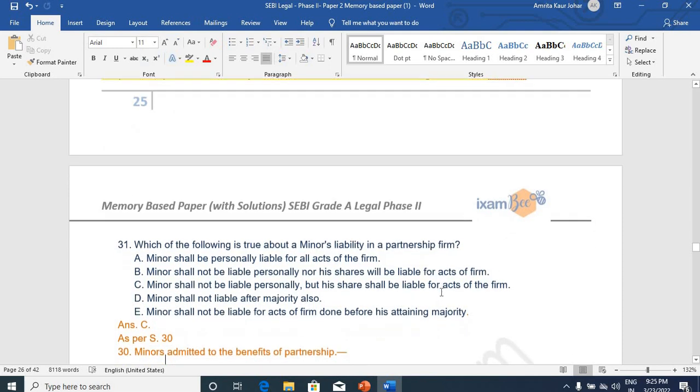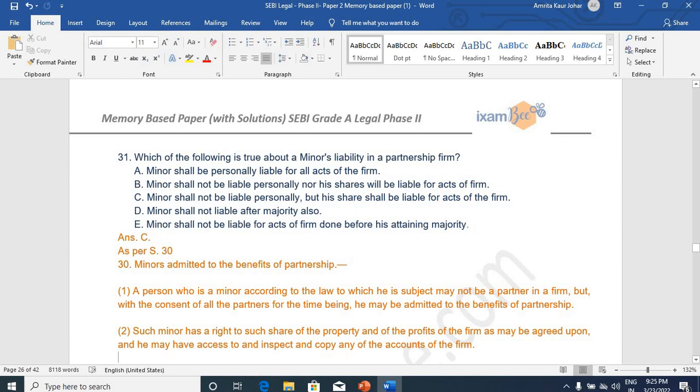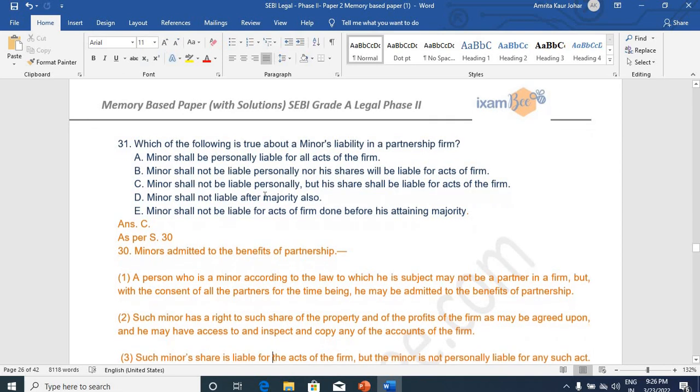Which of the following is true about a minor's liability in a partnership firm? Minors admitted to benefit of partnership, very very important topic, and the answer will be C, as minor shall not be liable personally, but his share shall be liable for all acts of the firm. Many students have confusion on this point कि share liable होगा या नहीं, but share will be liable. Section 30 अच्छे से पढ़िए, you will get the conceptual clarity on this point.